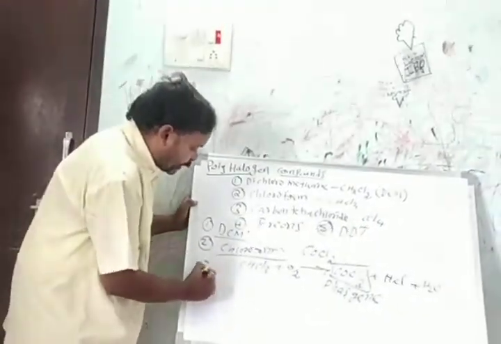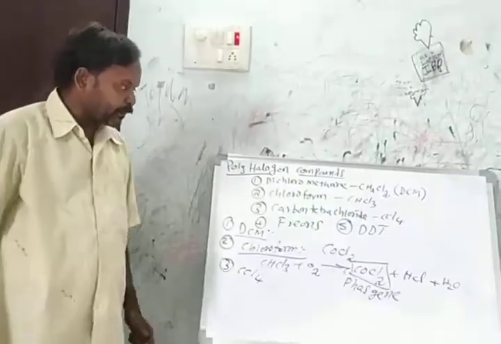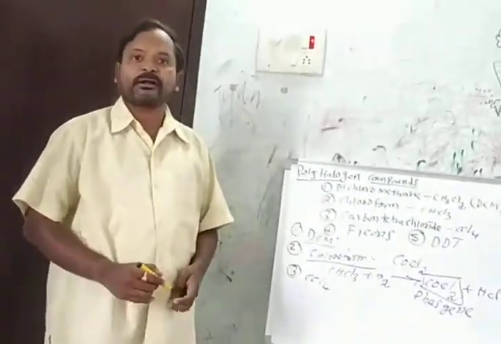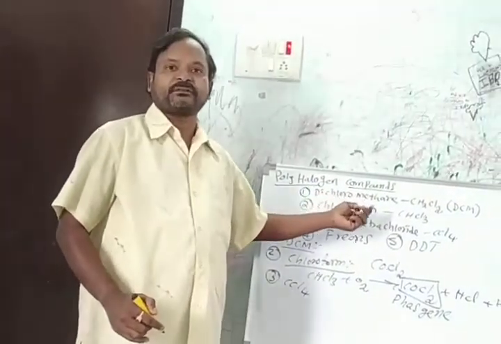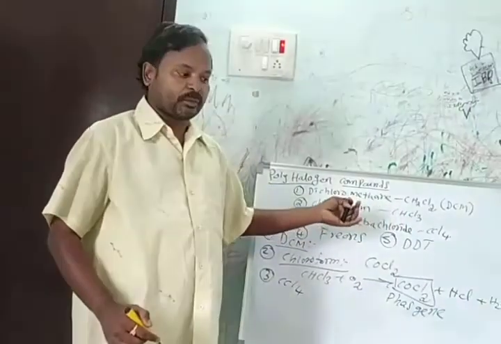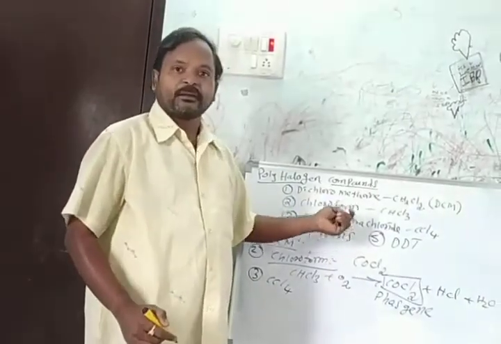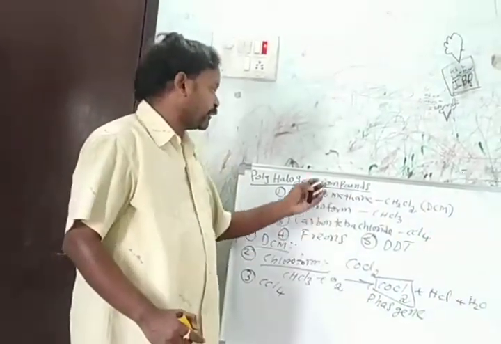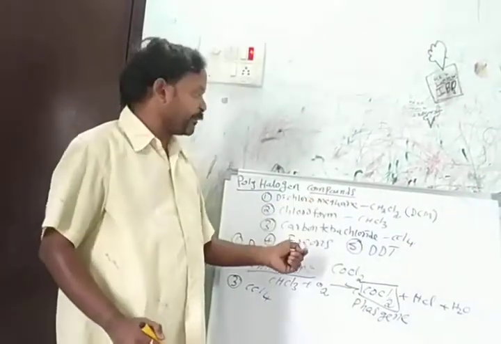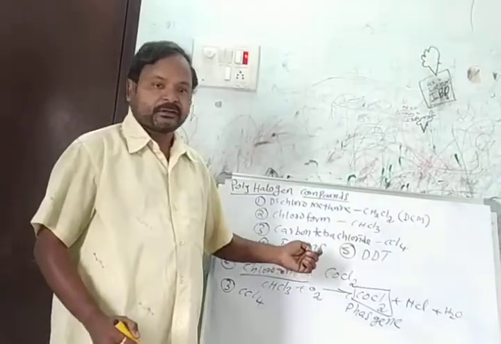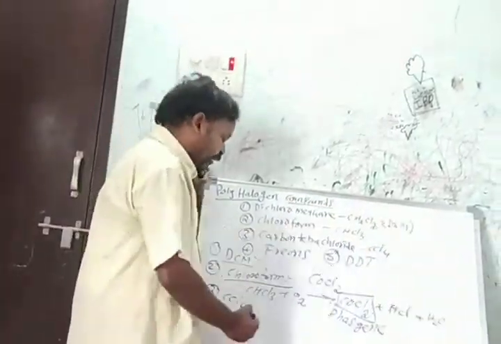And the third one, carbon tetrachloride, CCl4. Carbon tetrachloride is also used as a good solvent. It is also used for the preparation of many organic compounds and many pharmaceutical compounds. Sometimes it is also used in explosives. This is about carbon tetrachloride.